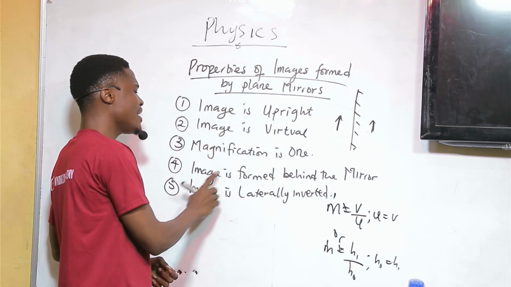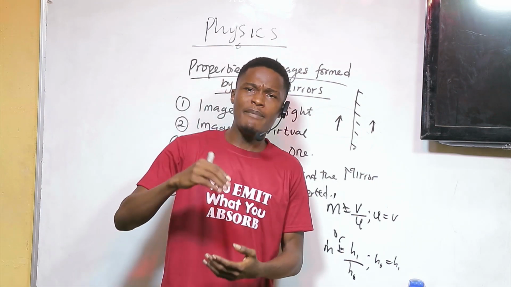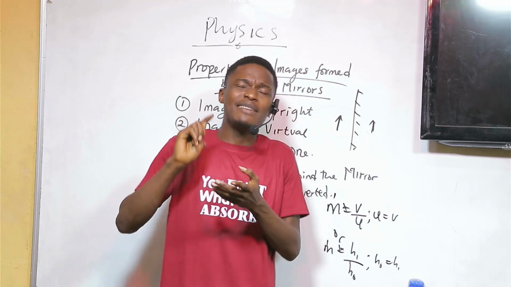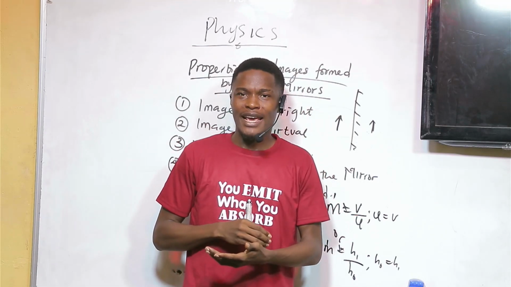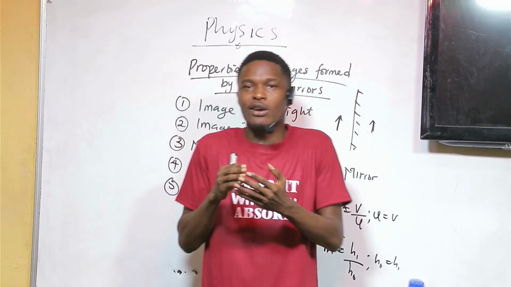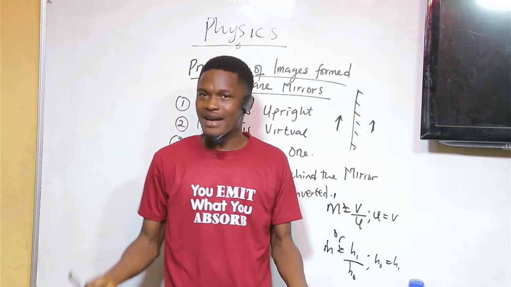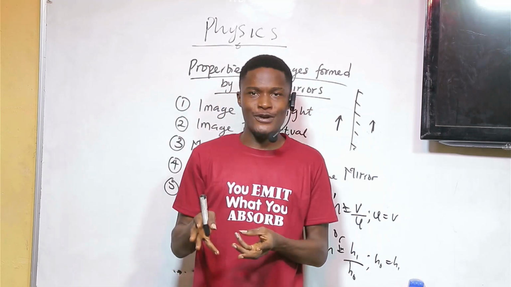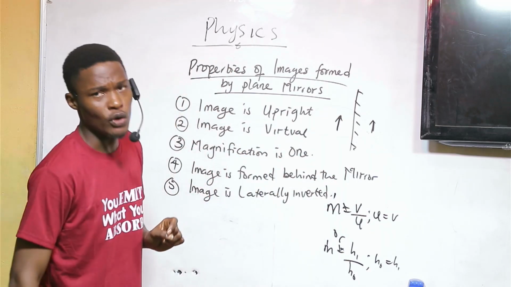And then we have that the image is formed behind the mirror. Whenever you look at yourself, you think your image is inside the mirror. But we don't say the image is inside the mirror. We say that the image is behind the mirror. The behind the mirror we are talking about is not the literal behind, because if I go to the back of my mirror, I will not see myself there. So my image is not at the literal behind of the mirror, it is inside the mirror, but we usually say it is behind the mirror. That is the term we use.